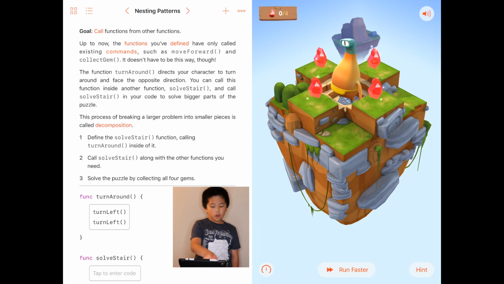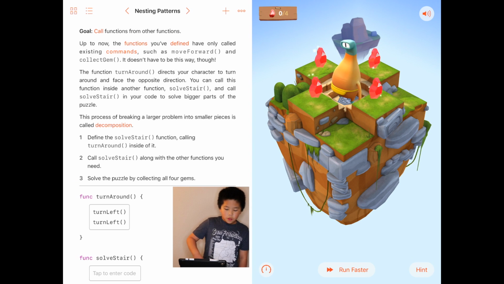We're going to skip all of the middle and move to 1, 2, and 3. 1. Define the solve stair function calling turn around inside of it. 2. Call solve stair along with the other function you need. 3. Solve the puzzle by collecting all 4 gems.